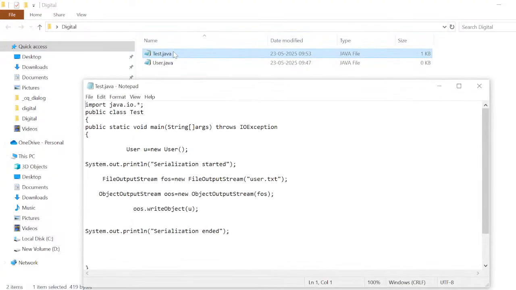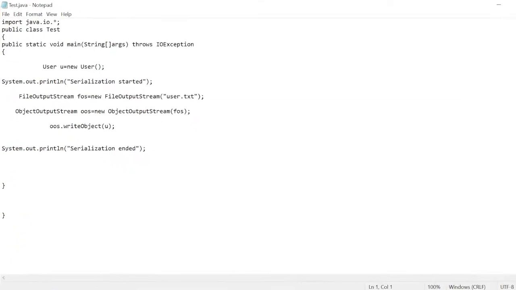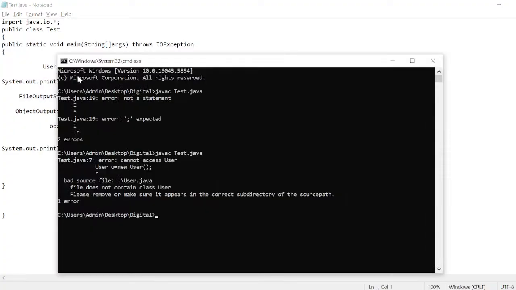Open this Test.java. Both belong to the same location. Import the java.io package and public static, User u equal to new User.